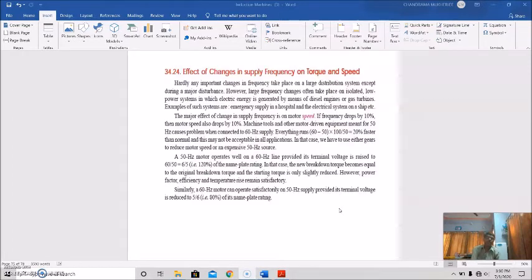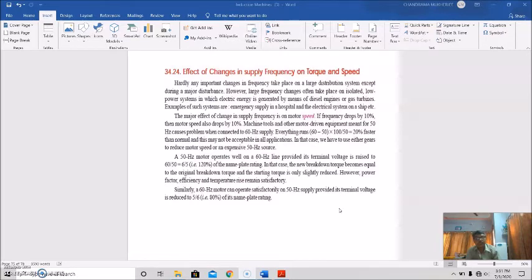Machine tools and other motor-driven equipment meant for 50 Hertz cause problems when connected to a 60 Hertz supply. Everything runs faster by 60 minus 50 into 100 by 50, that means 20% faster than normal speed.